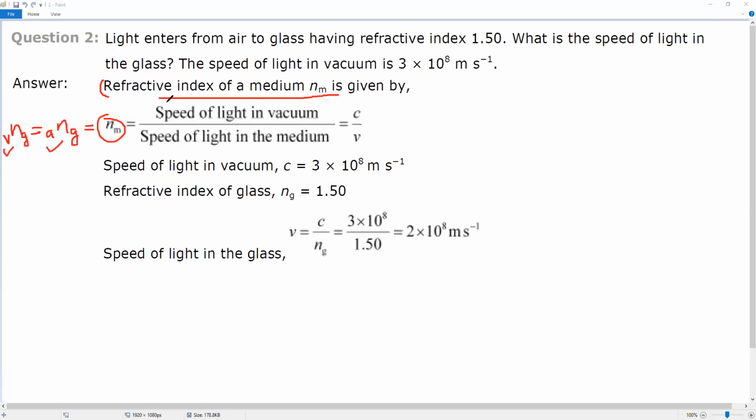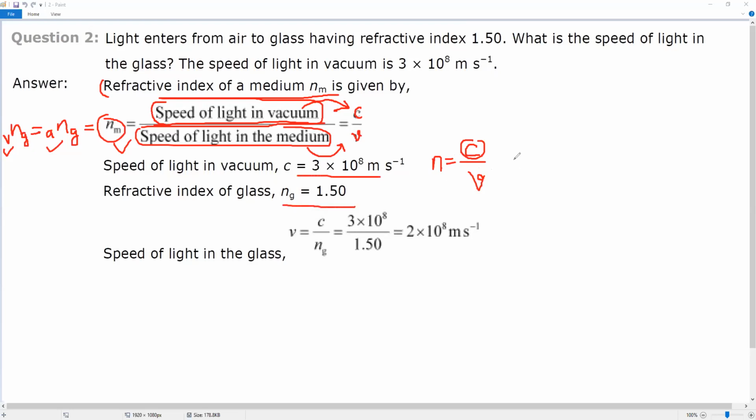In the formula, the refractive index is always equal to the speed of light in vacuum in the numerator, upon the speed of light in medium in the denominator. We represent the speed of light in vacuum by the symbol C, and the speed of light in medium by V. So the formula is refractive index equals C upon V. Previously in the problem, C is given as 3 into 10 raised to power 8, and the refractive index is 1.5. So what does the formula for V come out to be?